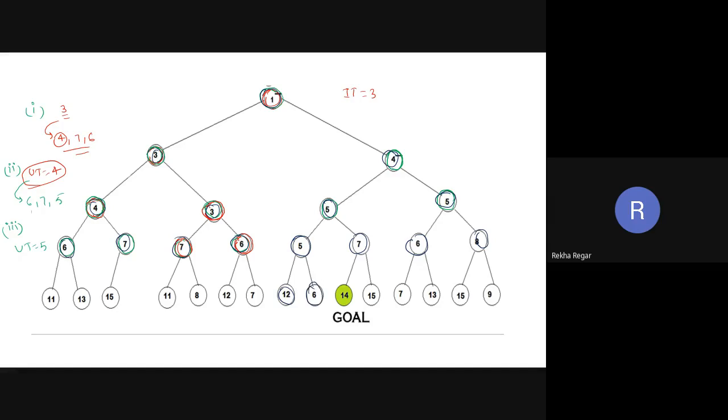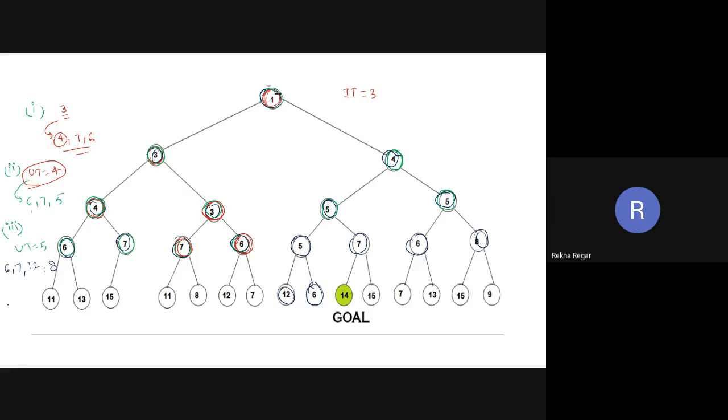So what do we get this time? 6, 7, again 6, 7, after this 12, and after this 8. Which one is lowest among these?